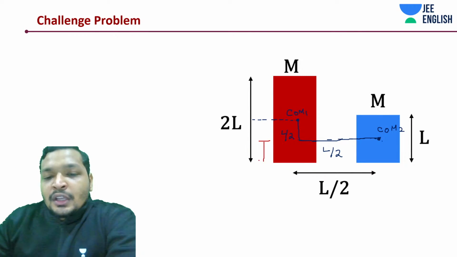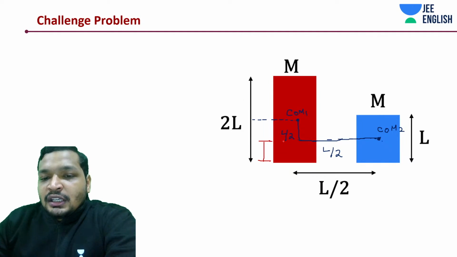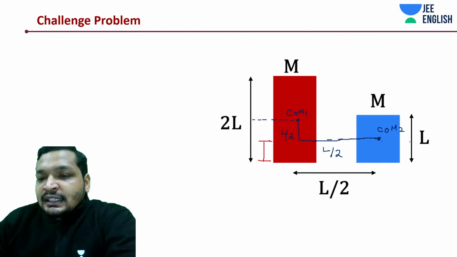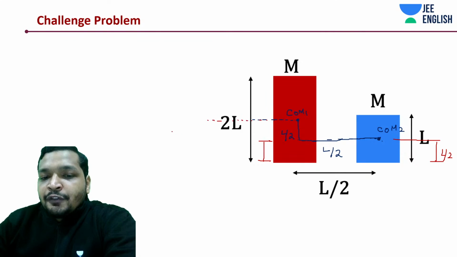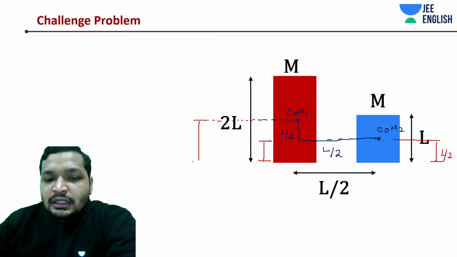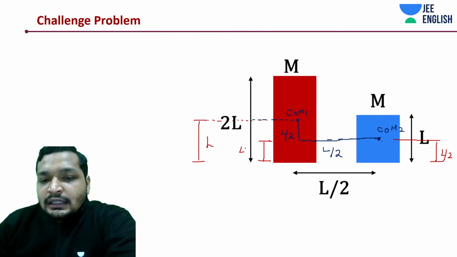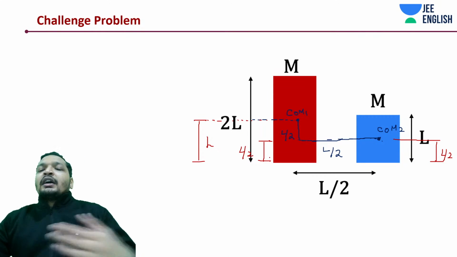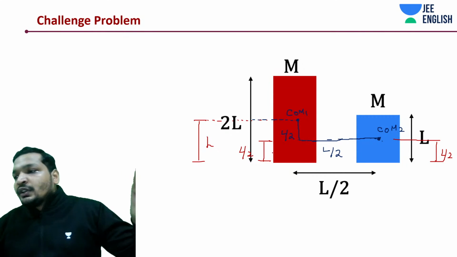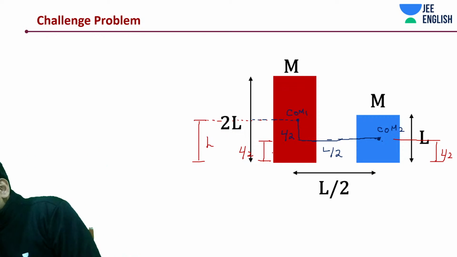Good. So this distance is going to be how much? If this is the center of this thing, this entire thing is L. I'm just drawing and extending it. This should be L by 2. I think many of you must have understood this. This is half of this large block. If this is L, this is L by 2. This should be L minus L by 2, hence L by 2. Do work around the math once. You must get this correctly. Many students do go wrong over here. You should not be going wrong over here.